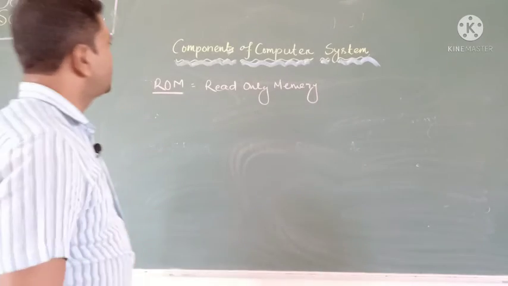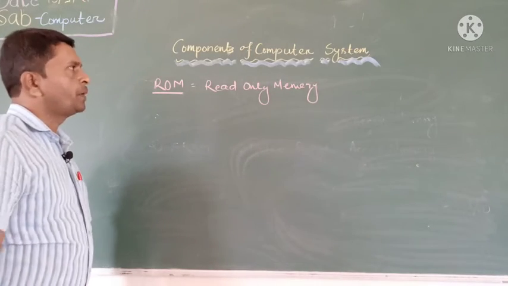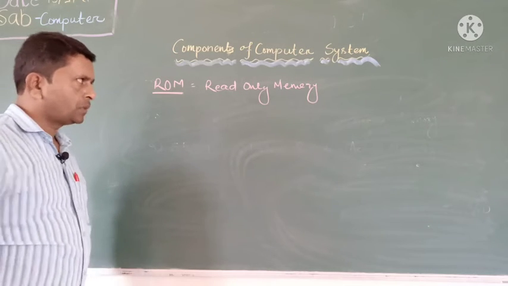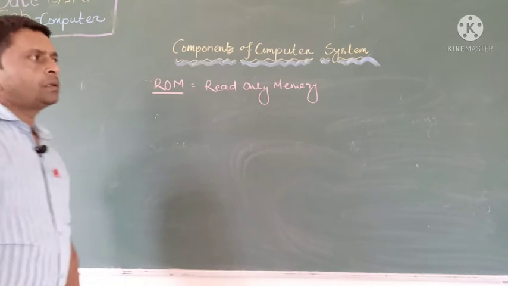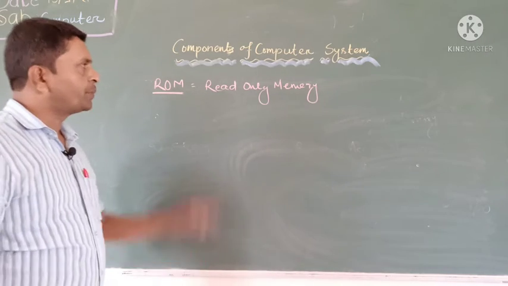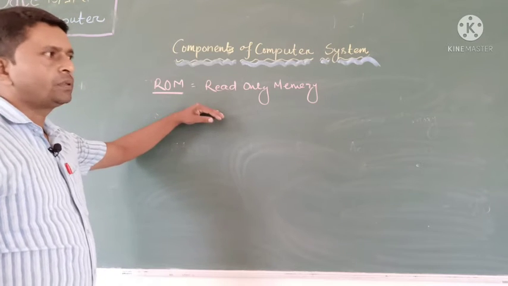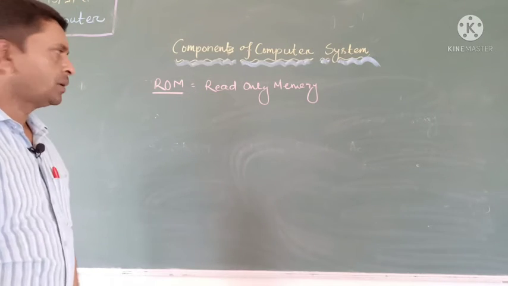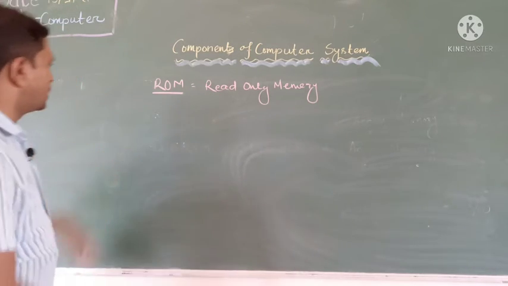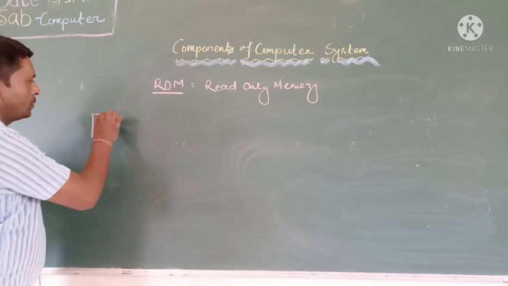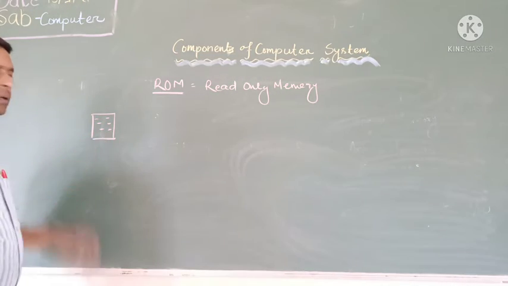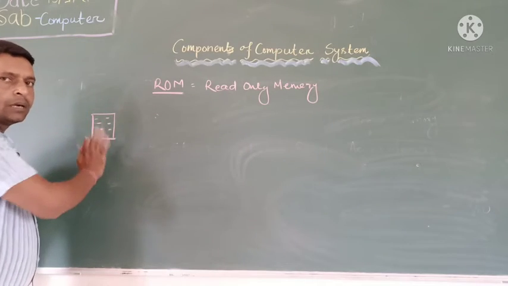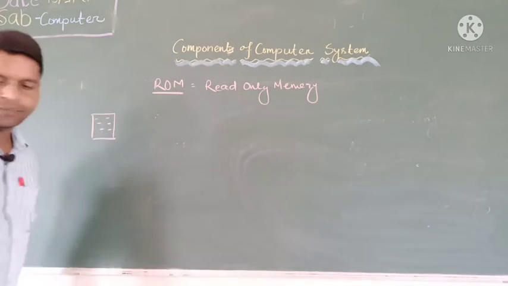Okay, the next primary memory or internal memory is ROM, or it is called read only memory. As the name says, it is read only: once you write in this memory, it cannot be modified, only we can read it. जैसे मैं एक जगह अगर कुछ लिख देता हूँ तो whatever I write here becomes permanent. I cannot erase it. That type of memory it is.